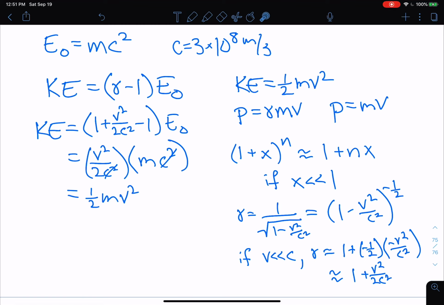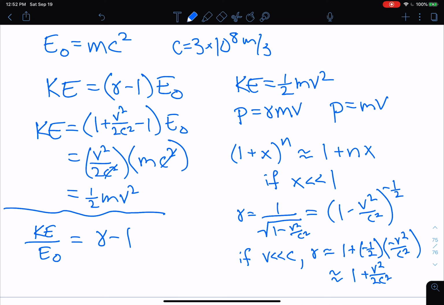Now, this expression here obviously has its uses when you're talking about relativistic speeds. One thing it tells us is that the kinetic energy, if you rearrange it, as compared to the rest energy is just equal to gamma minus 1. Now, gamma goes from 1 to infinity.